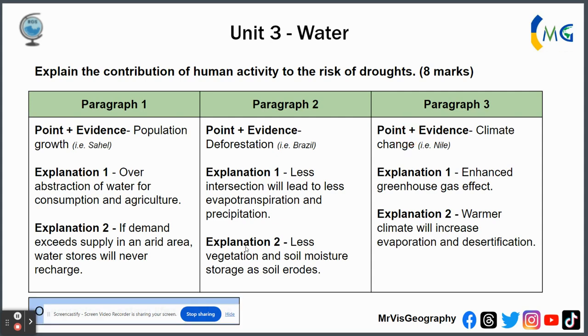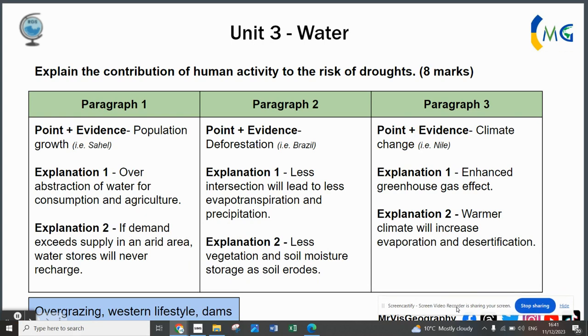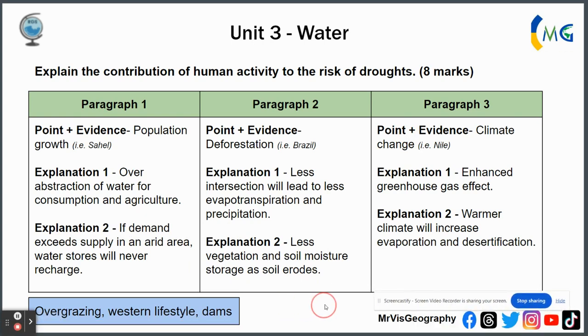So, then another fact here worth keeping in mind is that you could talk about overgrazing, you could talk about Western lifestyles, you can talk about the use of dams, for instance. But on the whole, those 3 paragraphs I got there are probably the ones I'd stick with. Okay.